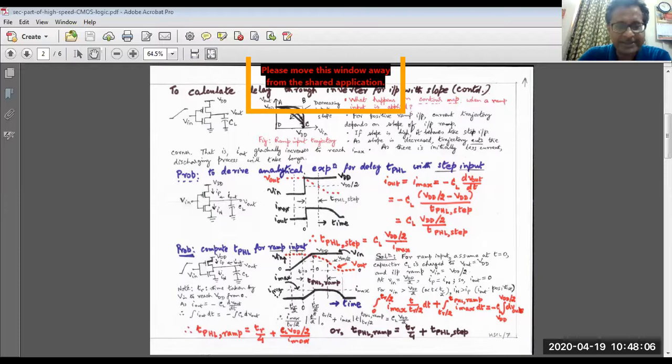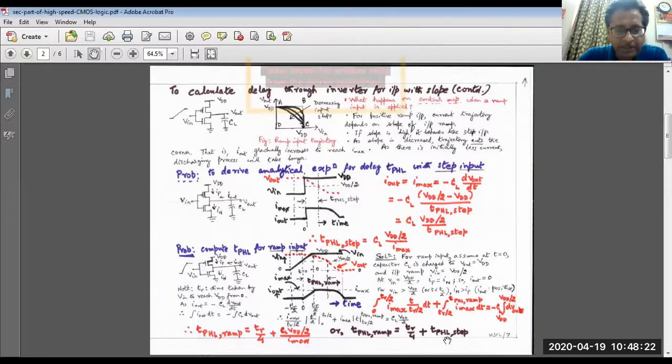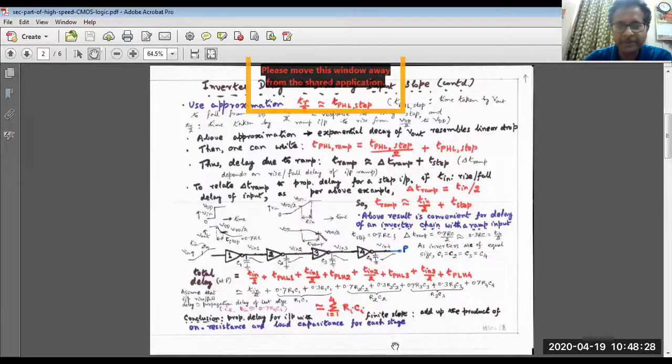Note what TR is: TR is the full time that the input voltage takes to go from 0 to VDD. Clear? So this is the additional or extra time, right? So now you have got the TPHL expression corresponding to a ramp waveform. Now you see.